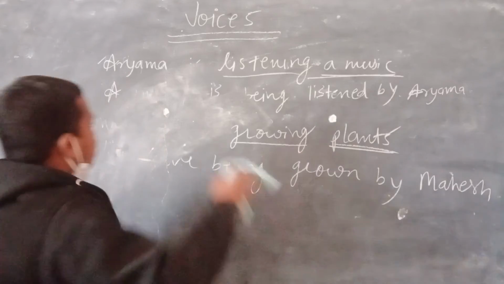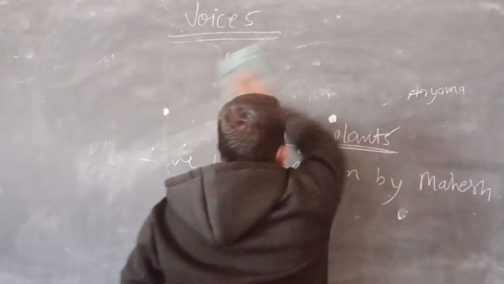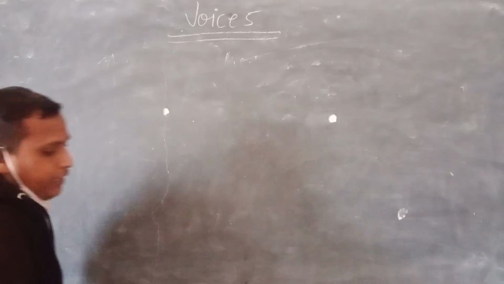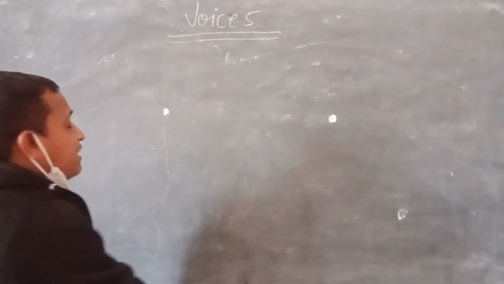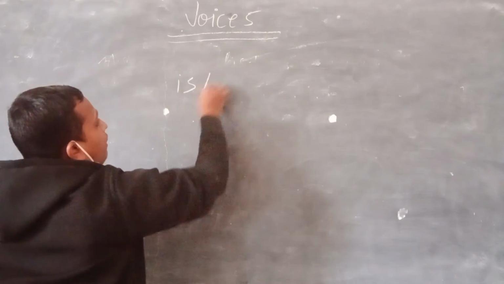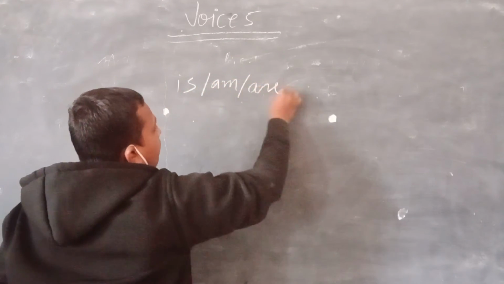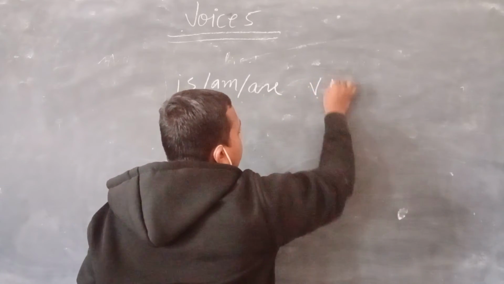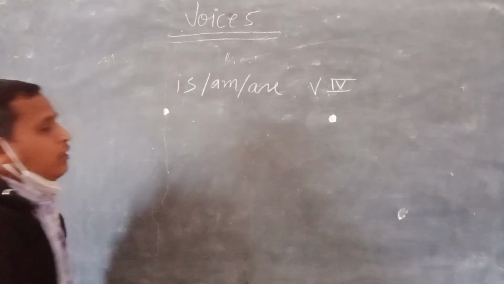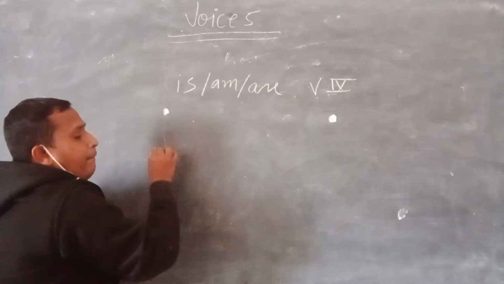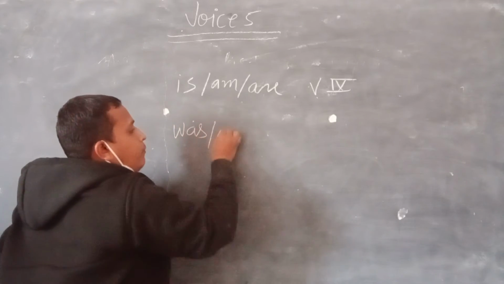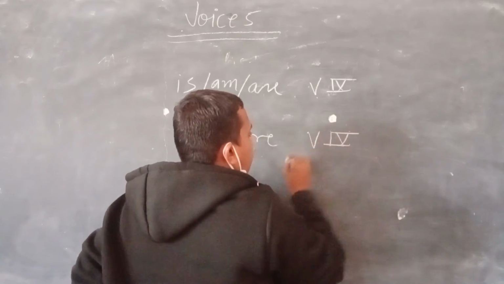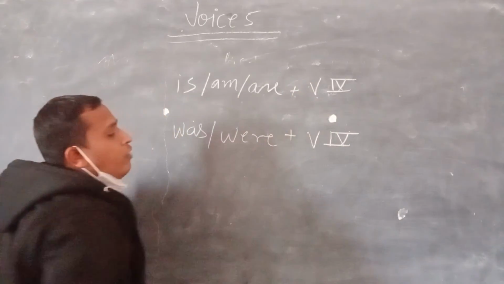Now let us learn to change active to passive of past continuous. In present continuous, we use the helping verb is, am, are followed by fourth form of verb. And same like that in the past continuous, we use was or were followed by fourth form of verb.